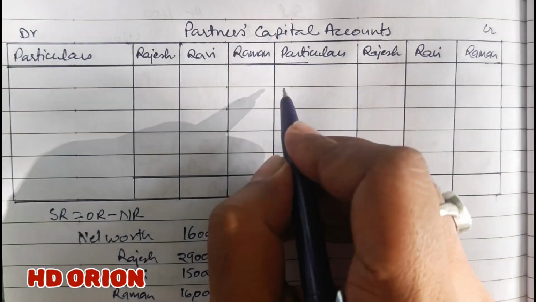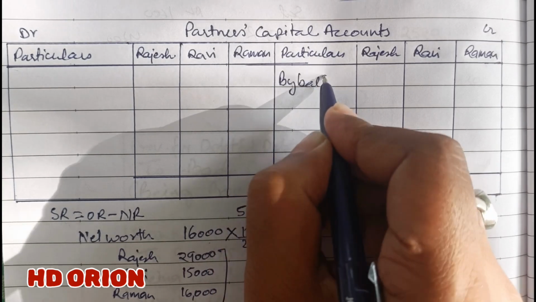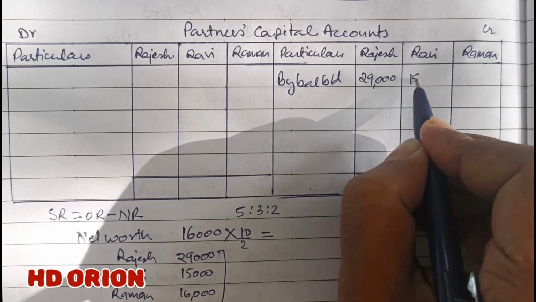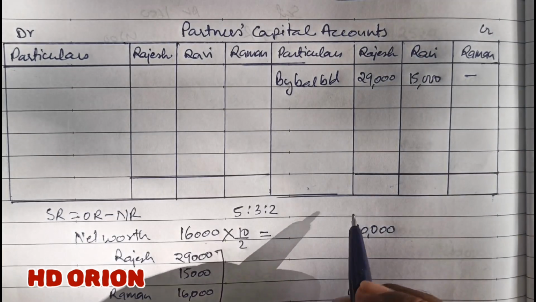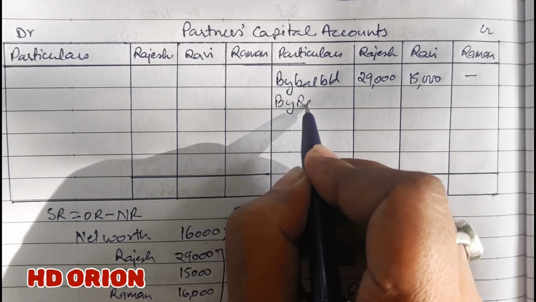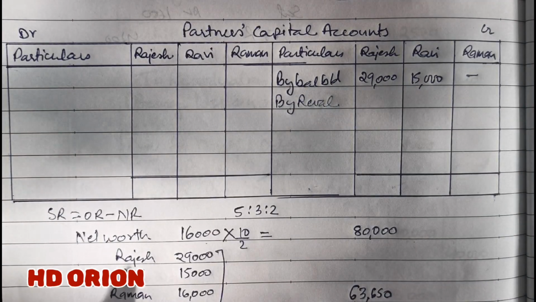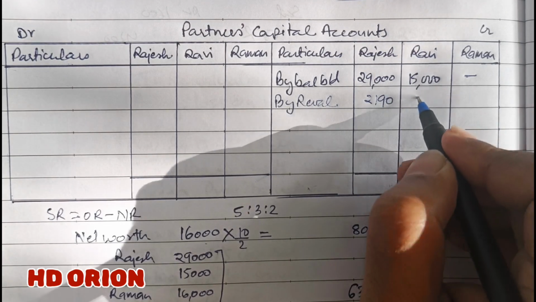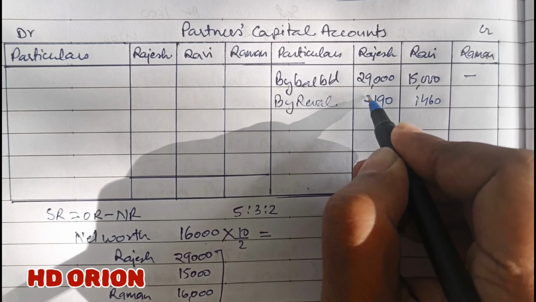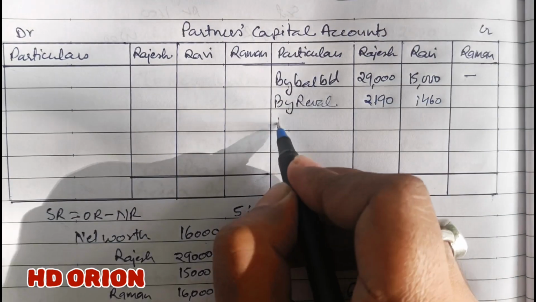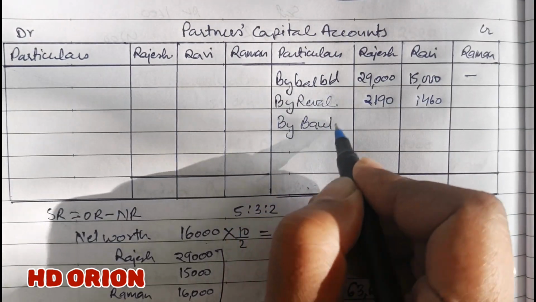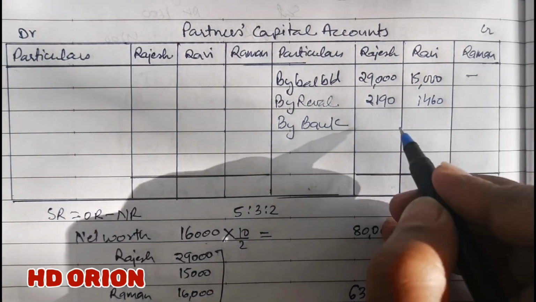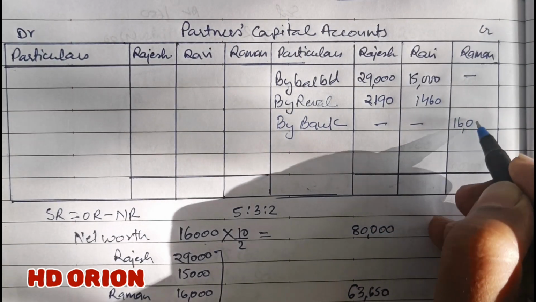Now in the partners' capital account, first we will write by balance brought down. It is 29,000 and rupees 15,000 as given in the balance sheet. And by revaluation profit, the amount is rupees 2,190 and rupees 1,460, just as we have calculated. Now by bank, because the capital by Raman is brought by cheque, it is 16,000 rupees brought.